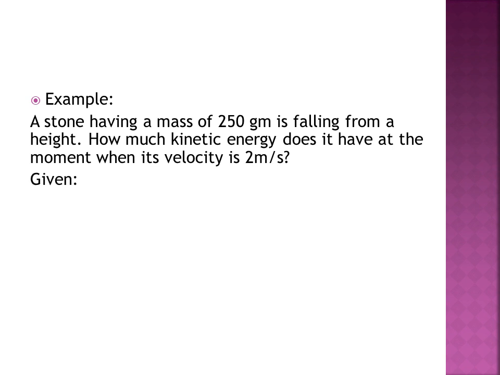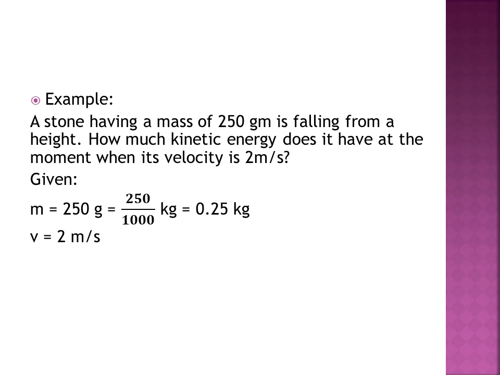Mass is 250 gram. Now this 250 is in gram, that is CGS system, so first we have to convert it to SI system. 250 divided by 1000 will give us 0.25 kilogram. Now velocity is 2 meter per second, which is already in SI system, so no need to convert it.